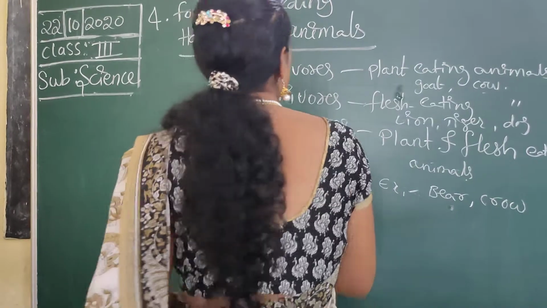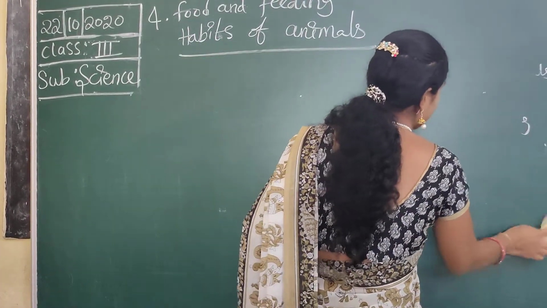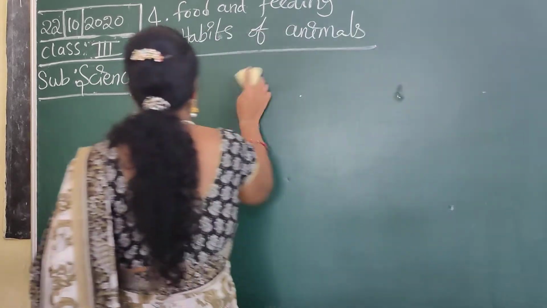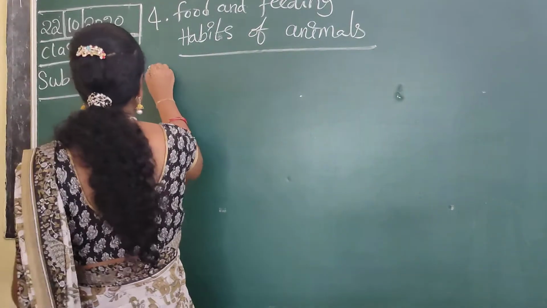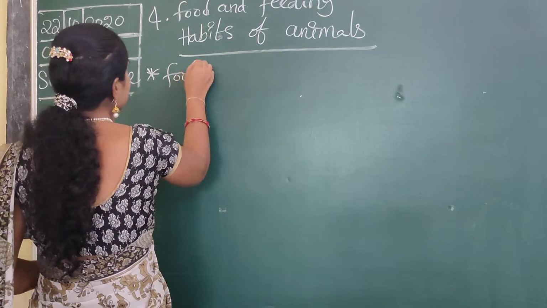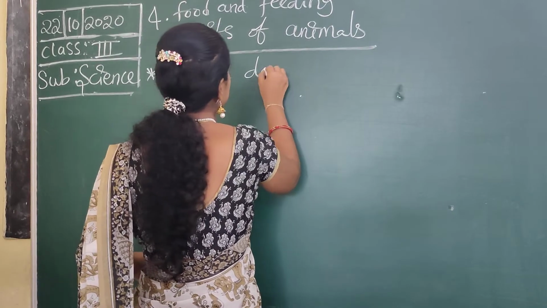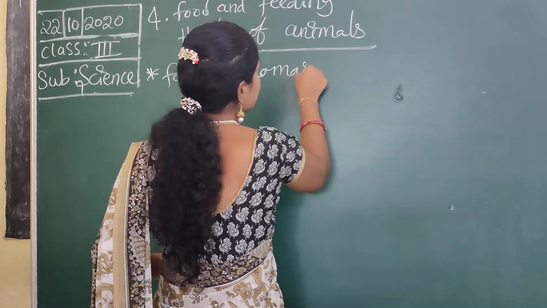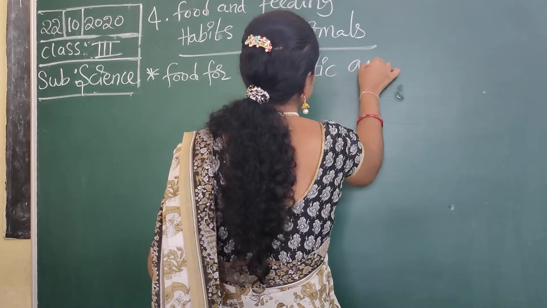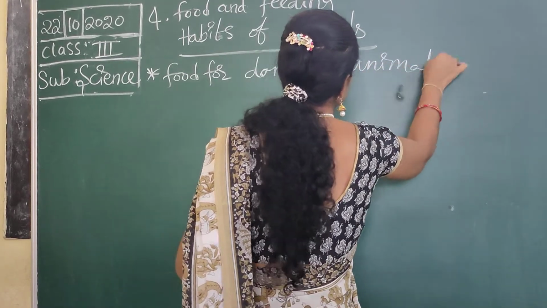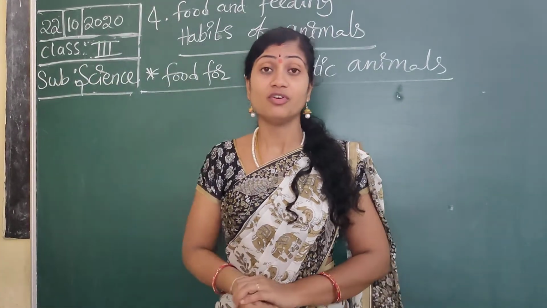Next, food for domestic animals. Today's topic is food for domestic animals. Domestic animals, you know very well.